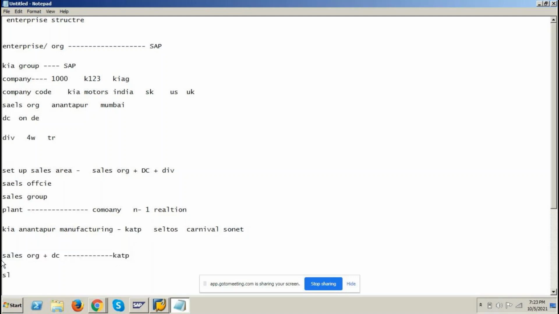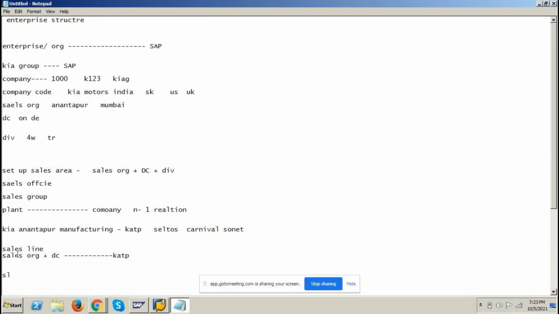this combination. Okay? This combination is called sales line. Make a note. This combination is called sales line. Okay? This combination is called sales area. Sales area is a combination of sales organization, distribution channel, and division. But sales line is a combination of only sales organization and distribution channel. What is the importance of sales line? We assign sales line to plant so that the plant will become a delivering plant. Okay? That will be taken care of by the SD consultant.